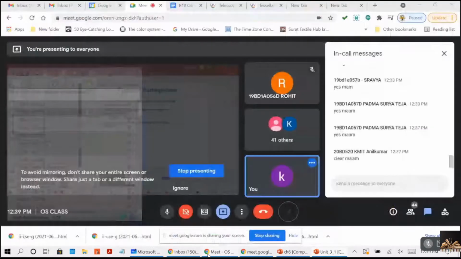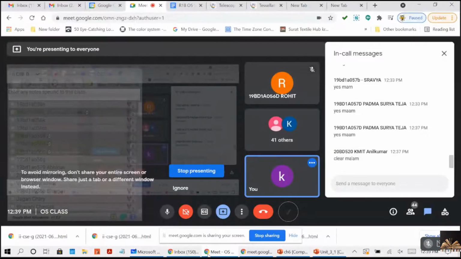Counting semaphore is an integer value, right? It can range over an unrestricted domain. The value can be anything based on the available resources. But the binary semaphore can range only between 0 and 1. I have only one resource; initially that will be assigned 1, and when one process is using it, it will be 0. When it is 0, the other process will be in busy waiting until S becomes 1. That is the binary semaphore. Clear for you all, guys? This is the binary semaphore and the counting semaphore. If you say yes, I can move to the next topic.